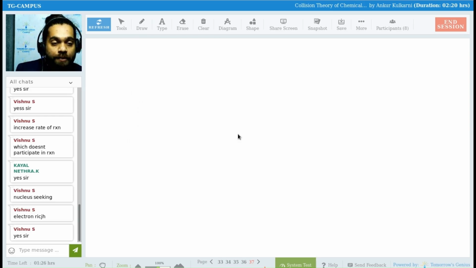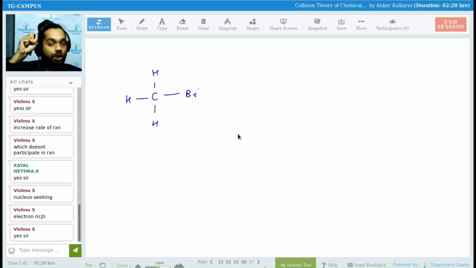Look over here. I have an SN2 reaction. This is nothing but methyl bromide. Your bromine is electronegative, that means it has the tendency to pull electrons towards itself, and hence it is negative. Since the electron is going away from the carbon, carbon is positive.